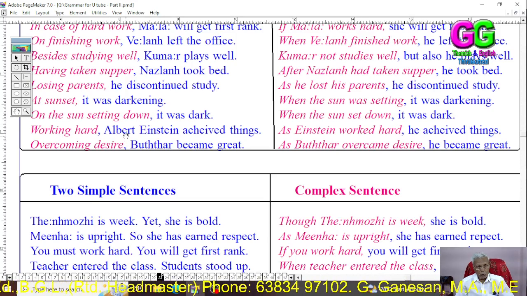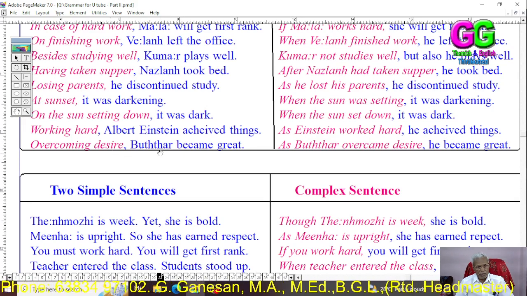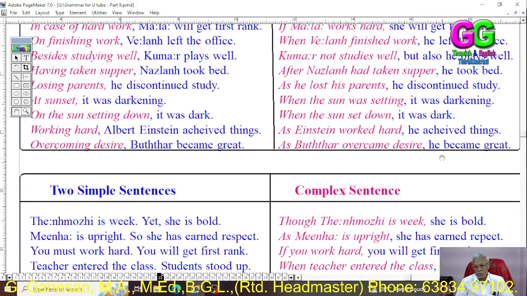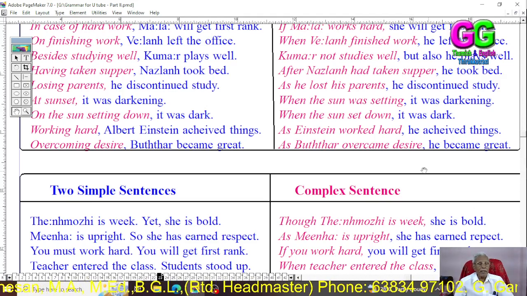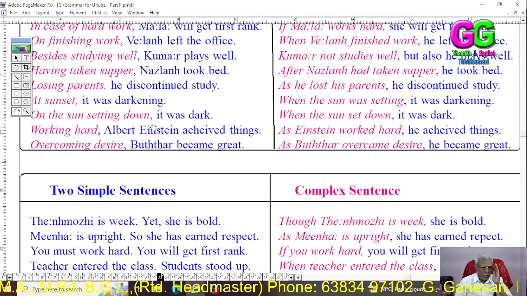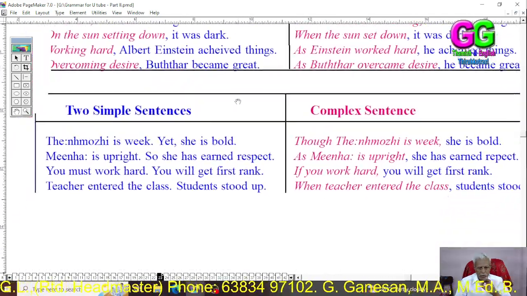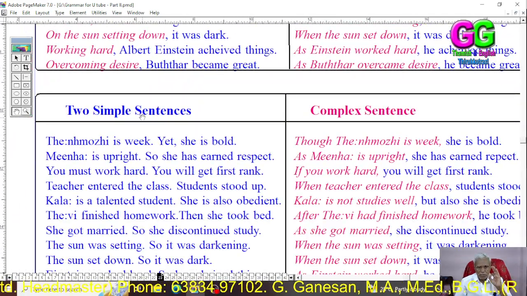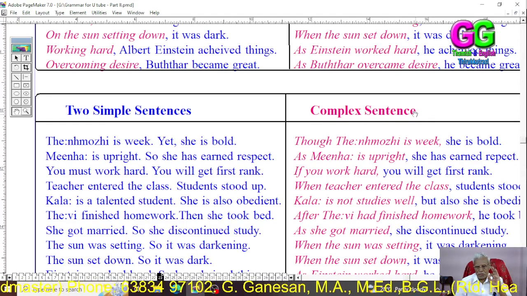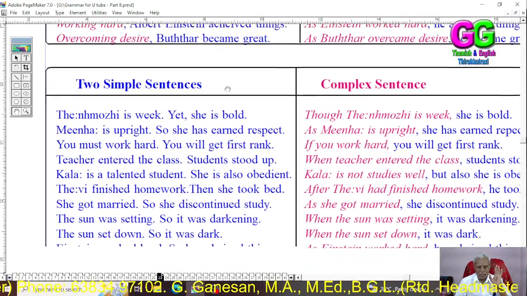Working hard, Albert Einstein achieved things. As Einstein worked hard, he achieved things. Overcoming desire, Buddha became great. As Buddha overcame desire, he became great. Here we have seen a simple sentence with a phrase changed into a complex sentence. In the second examples, two simple sentences become a complex sentence.